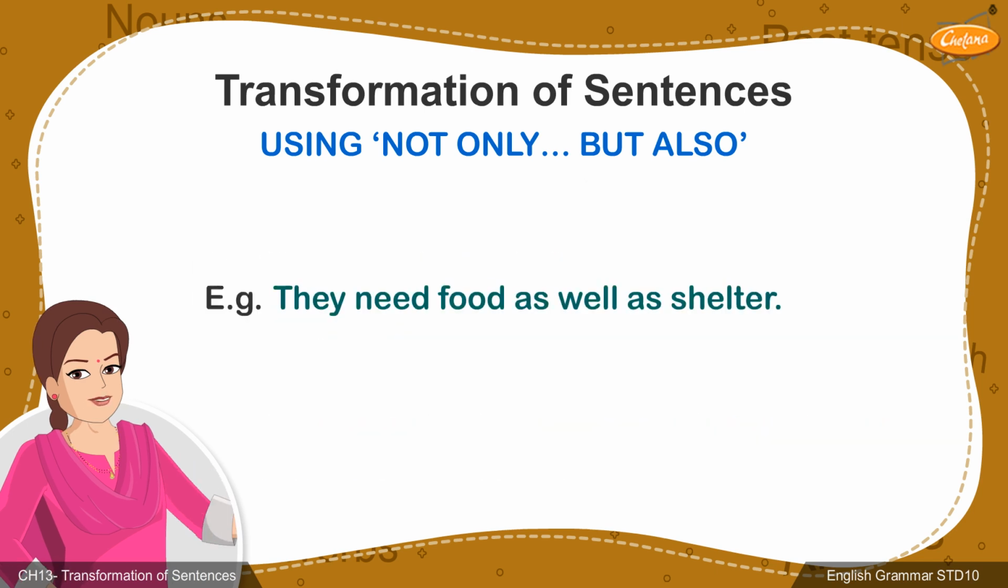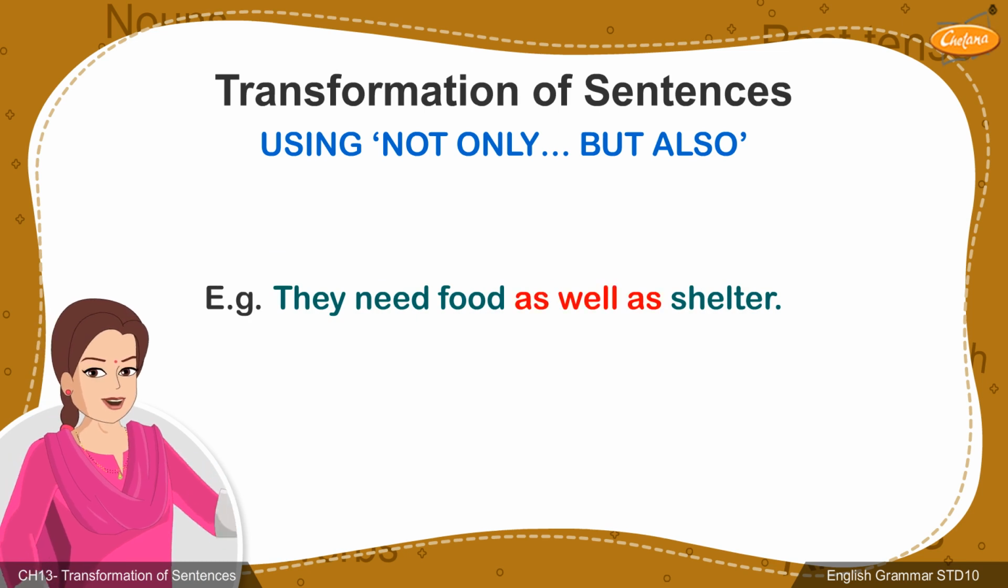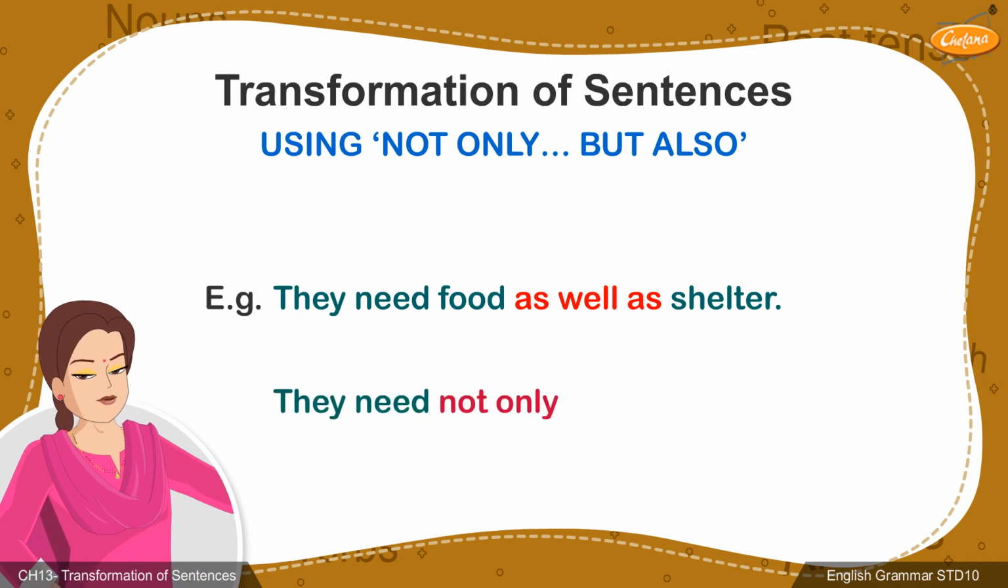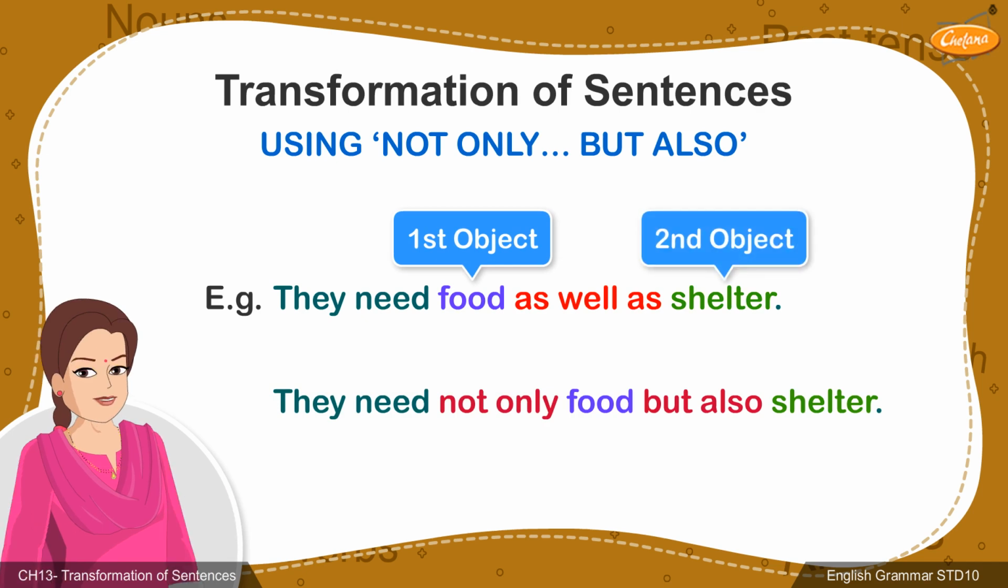In case of the second example, they need food as well as shelter. We simply remove "as well as", add "not only" before the first object and "but also" before the second thing. They need not only food but also shelter.